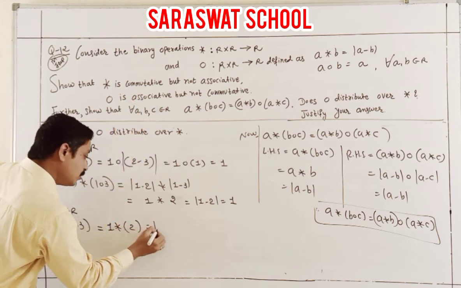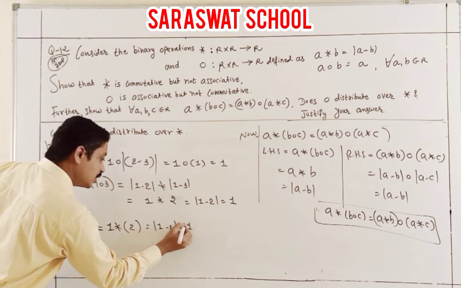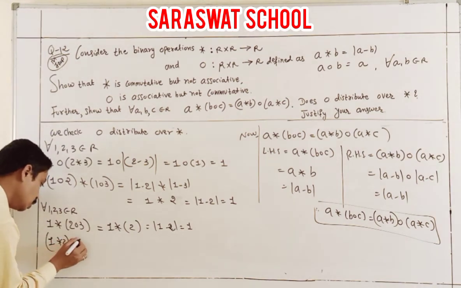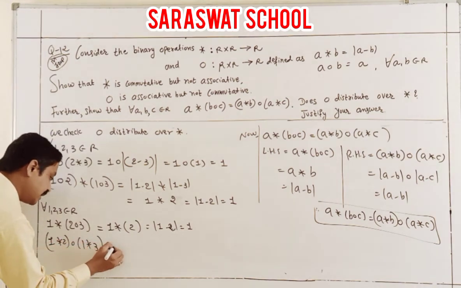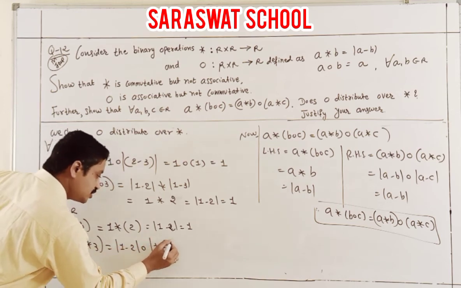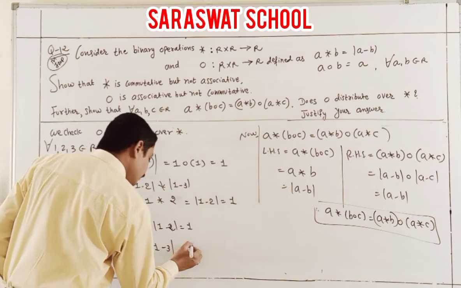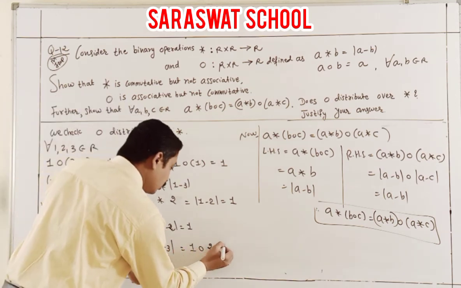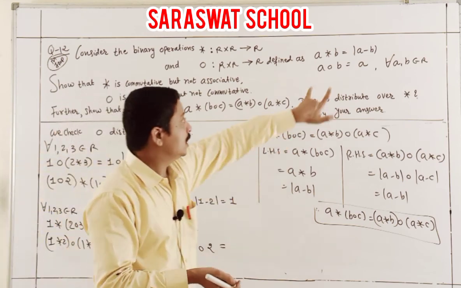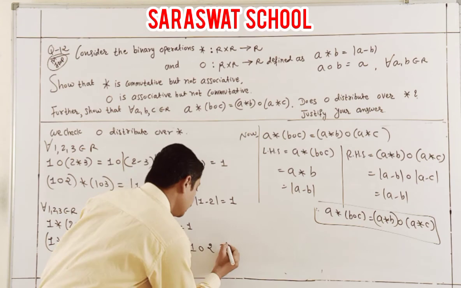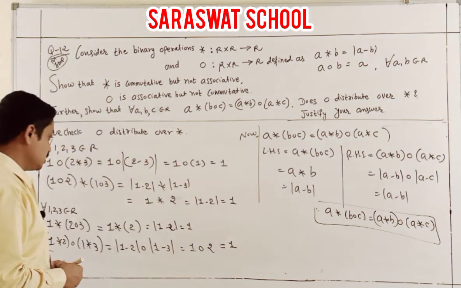And here 1 minus 2, you get answer 1. Same as here, 1 binary 2 O 1 binary 3. My answer is 1 minus 2 O 1 minus 3. Check: this answer is 1 O, and here it is 2. And the answer for 1 binary 2 according to A binary B is A. So here I write it is also 1.